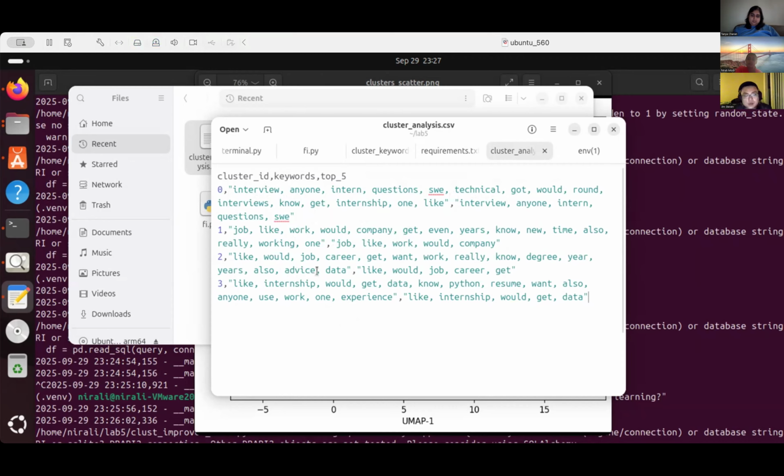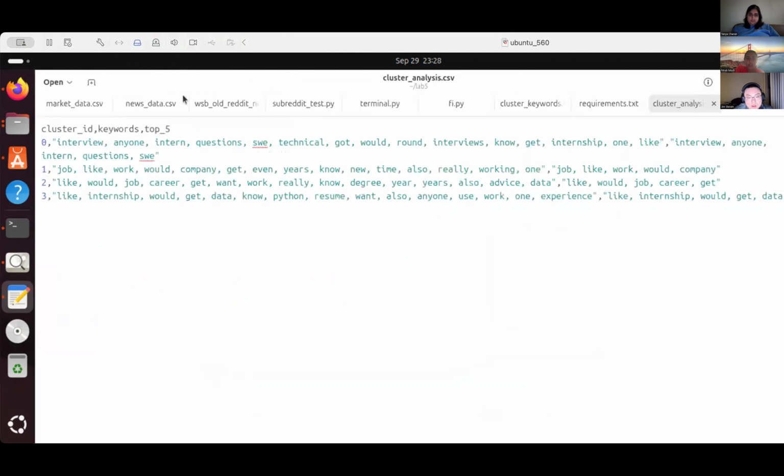And the third one, you could see again, there's a bit of overlap, as we could see in the plot. So again, there's jobs and career, but there's also degree. And in the third one, there's internship and experience and resumes and Python. So these are the keywords from the four clusters that we got. I know there's some overlap in the four of them, but it's because all these topics overlap in themselves. But we could improve it further.